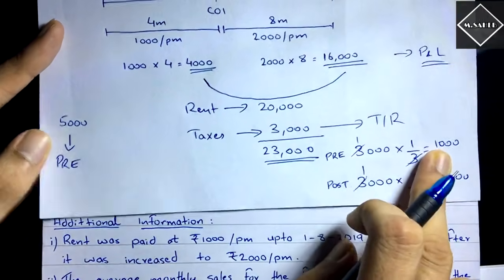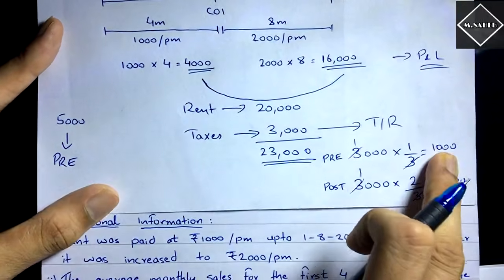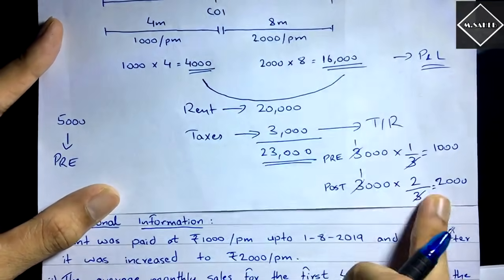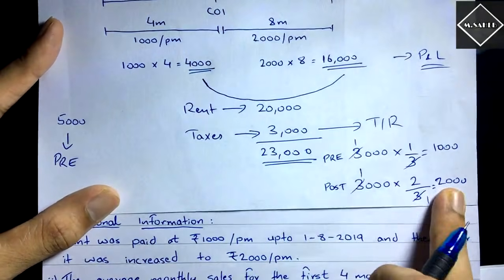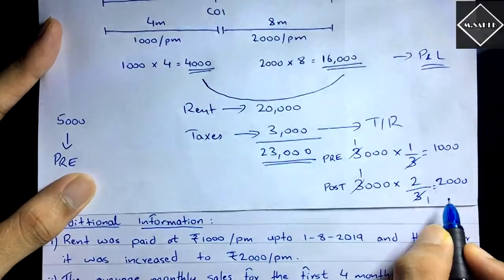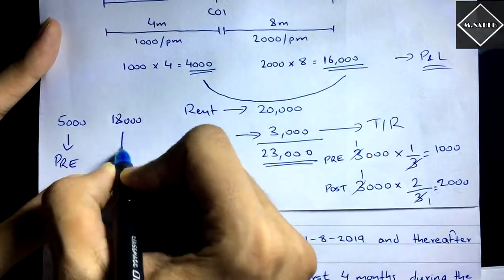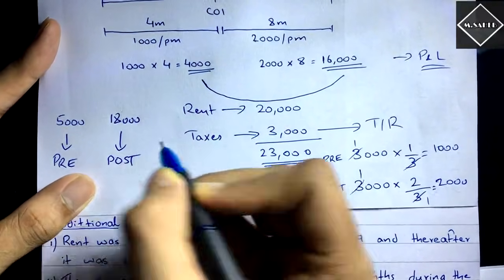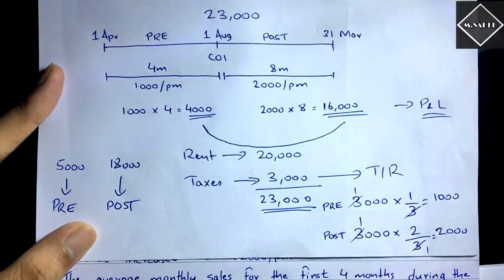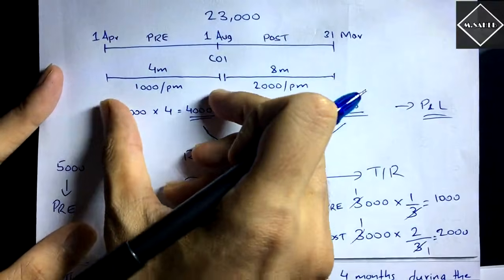4,000 plus 1,000, rent and taxes, right? So you have to take rent as well as taxes. Same with this also, rent and taxes. So 16,000 plus 2,000, that is equal to 18,000. So 18,000 will go to post. Simple, right? So this is how you have to do the rent adjustment. It's very simple, right? Here we have got pre-period, here post-period.